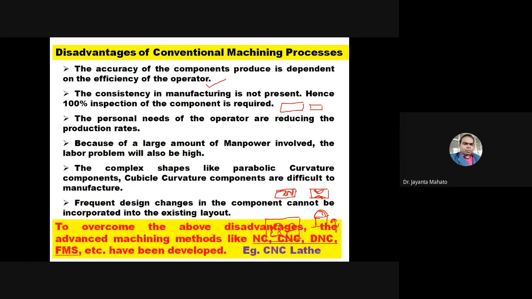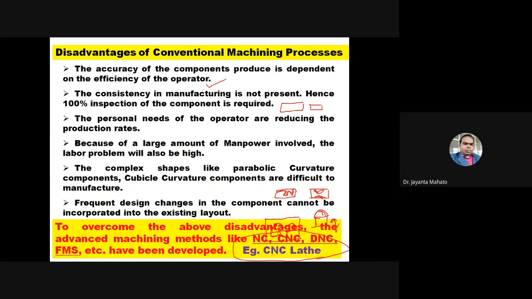To overcome these disadvantages of conventional machining process, sometimes CNC machines are used, like a CNC lathe.